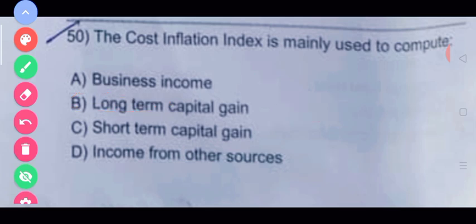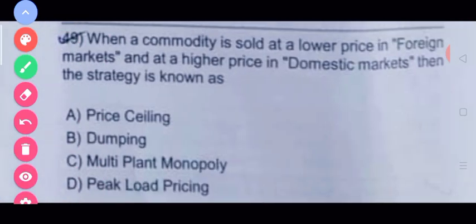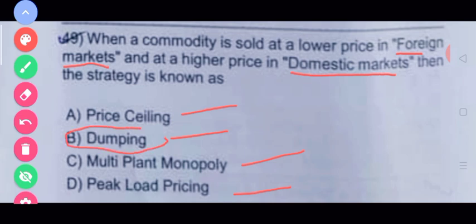Now coming to the next question that was asked, when a commodity is sold at a lower price in the foreign markets and at higher price in the domestic markets, then the strategy is known as price ceiling, dumping, multi-plant monopoly, or peak load pricing. Actually, the answer to this question is dumping. Dumping is a deliberate strategy which a country makes to sell its product at lower price in the foreign markets and at higher in the domestic markets. Actually, China uses this strategy very often. So the correct option would be B.